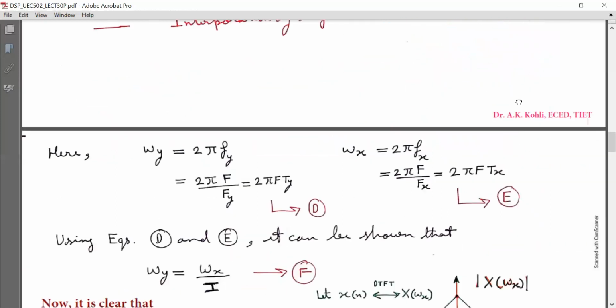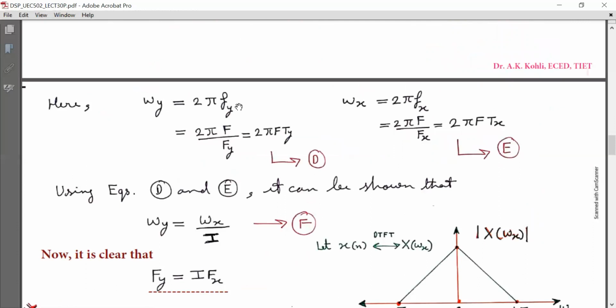Now omega y is equal to 2 pi small fy. Here small fy is the relative frequency or the normalized frequency, where small fy is equal to capital F divided by capital Fy. So small omega y is equal to 2 pi capital F Ty. Similarly, small omega x is equal to 2 pi fx, which is equal to 2 pi capital F by Fx, equal to 2 pi capital F Tx. Mark it as equation E.